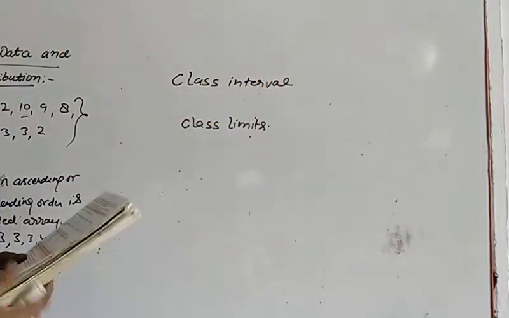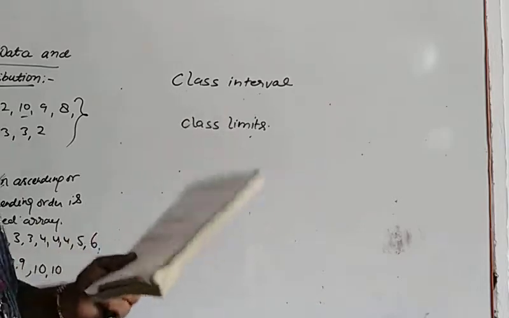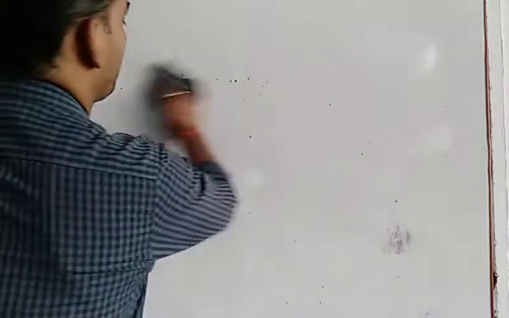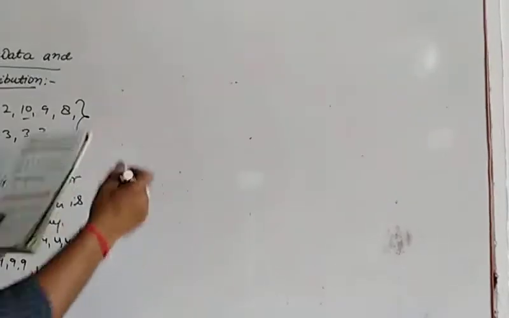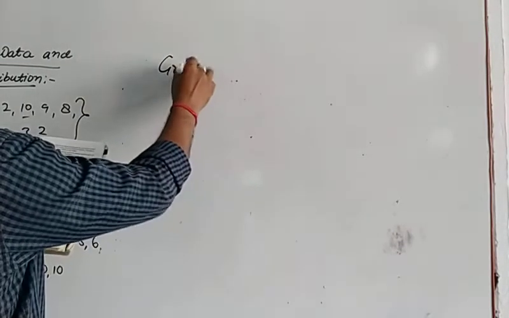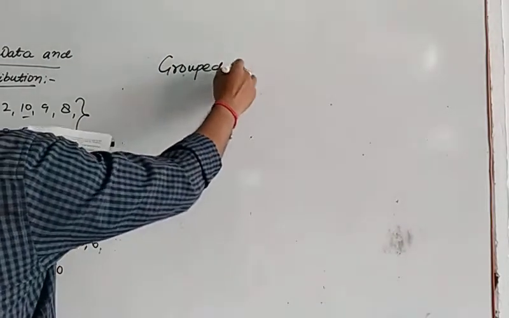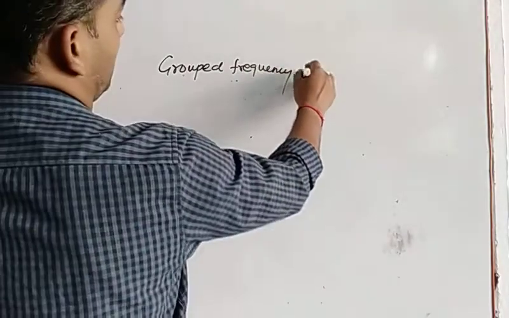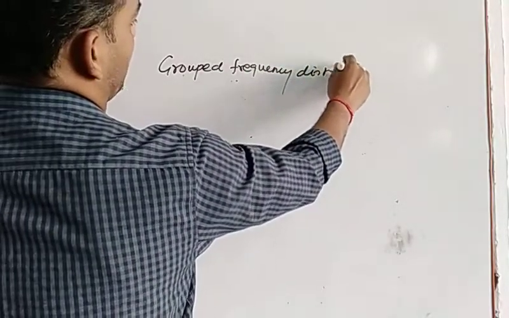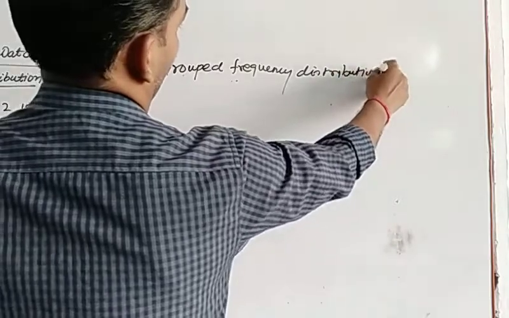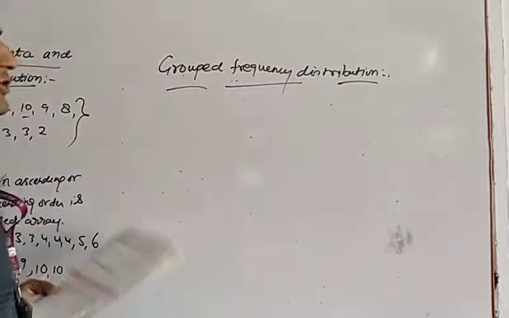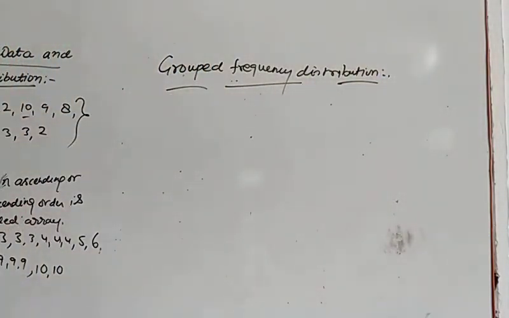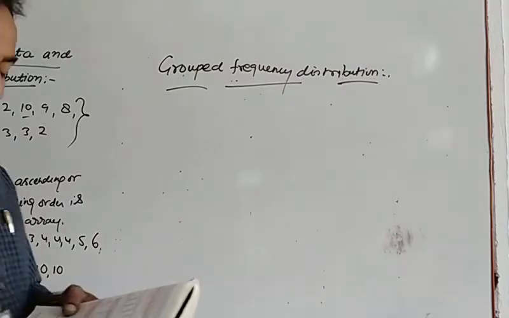If we have frequency distribution, one more term is there, grouped frequency distribution table. Let's see first. Grouped frequency distribution. So first of all, you see what is a grouped frequency distribution table. Then afterwards I will tell you what is class interval and class limit.